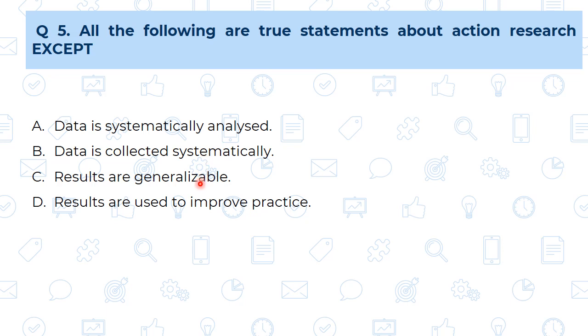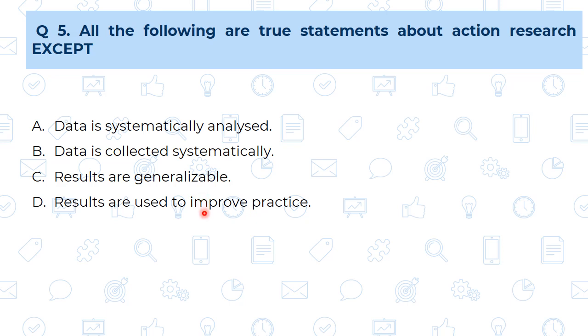C, results are generalizable. Yes, this is not correct for the action research, because there is a limited area of the action research. Action research means what? We are going to select the specific problem and we are going to work on that. So from that specific problem analysis, whatever results we are getting, that cannot be generalizable on the universal ground.